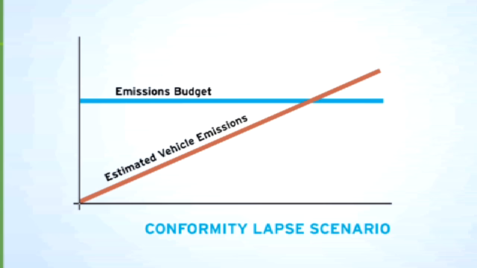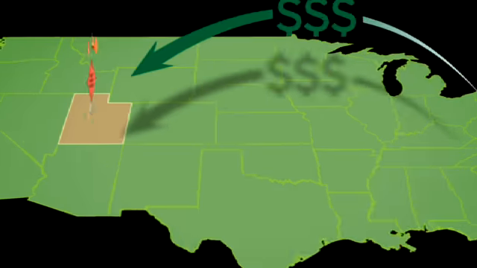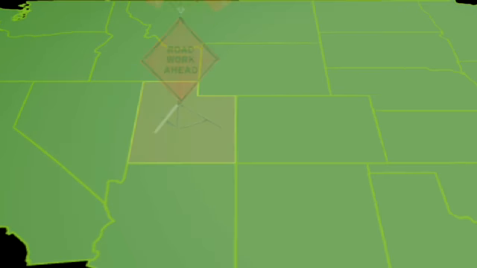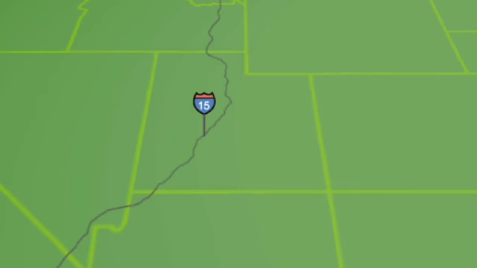projects within the area. If there were to be a conformity lapse when the emissions are greater than the emissions budget laid out in the SIP, then federal funds would be restricted for capacity increasing projects in the area. Only exempt projects, as identified by the Transportation Conformity Regulations, can be used for projects within that area. State funds are also restricted if the project is considered regionally significant.